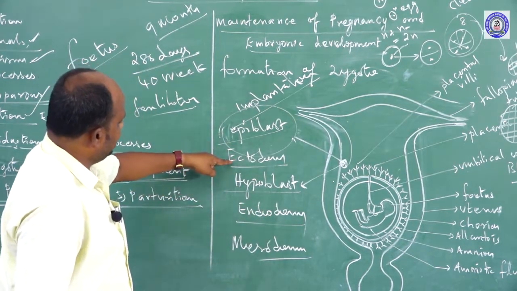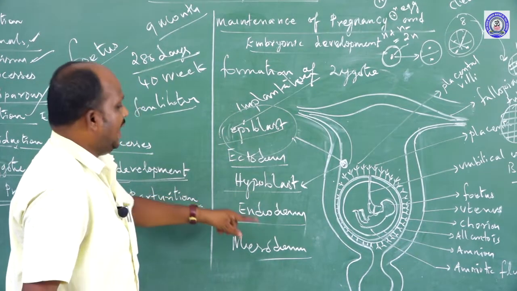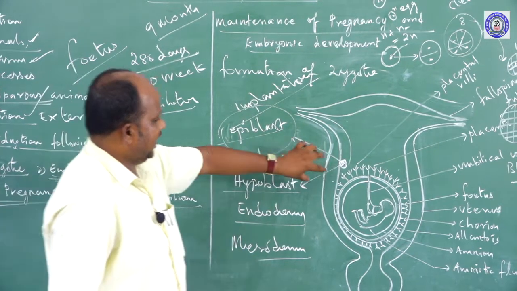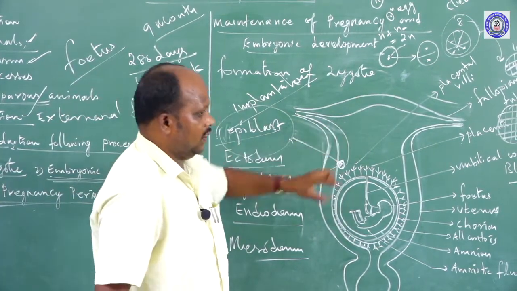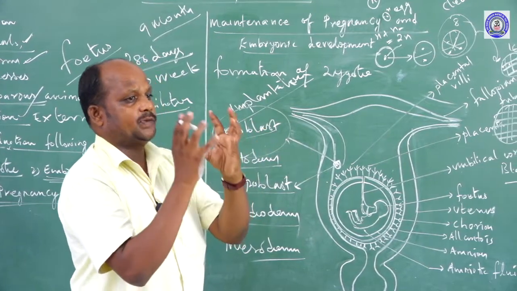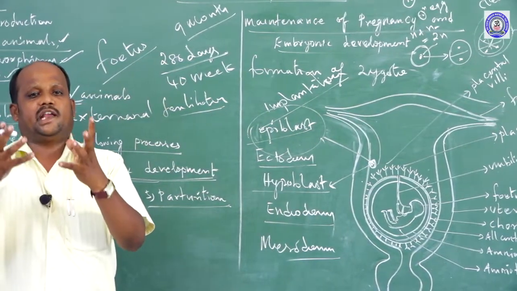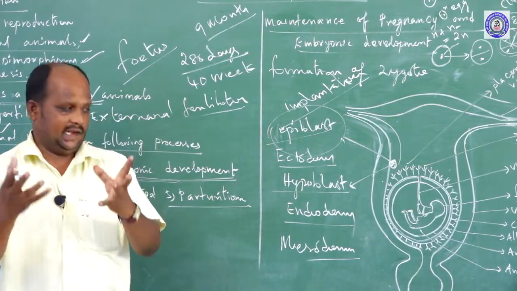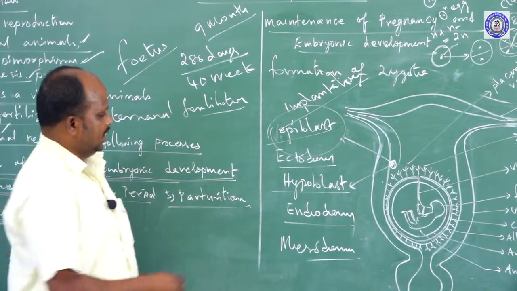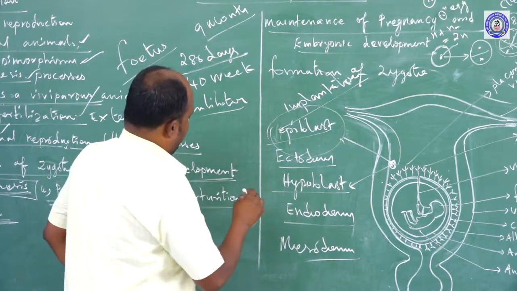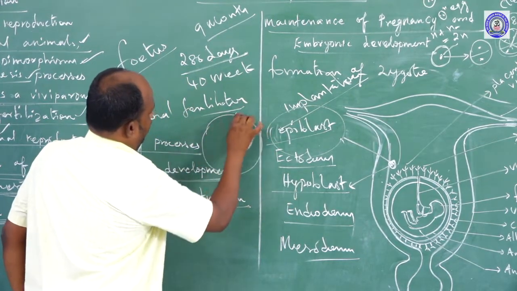So what are ectoderm, endoderm and mesoderm? In the attached embryo, 3 embryonic layers are formed. They are named the primary embryonic layers. Of the primary embryonic layers, the outermost layer is called ectoderm.